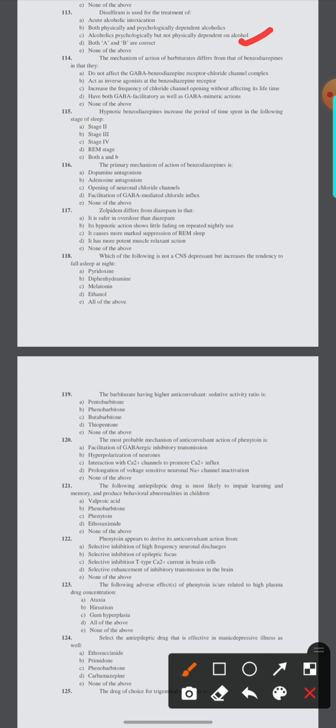Here the option number D. Have both GABA facilitatory as well as GABA mimetic action.